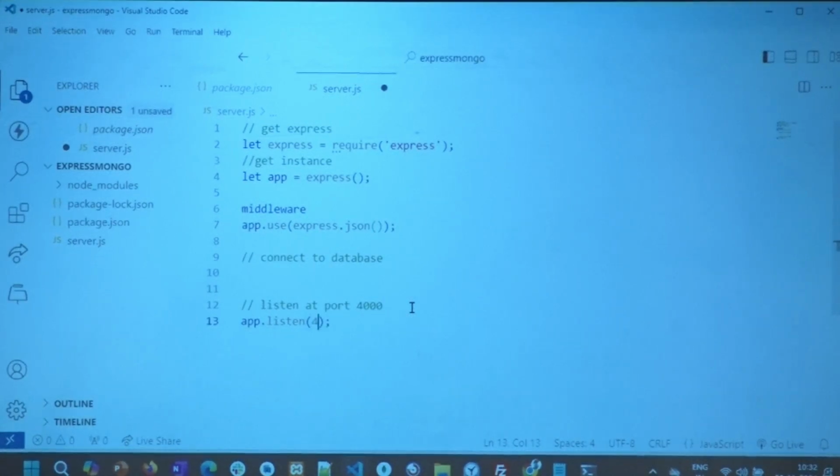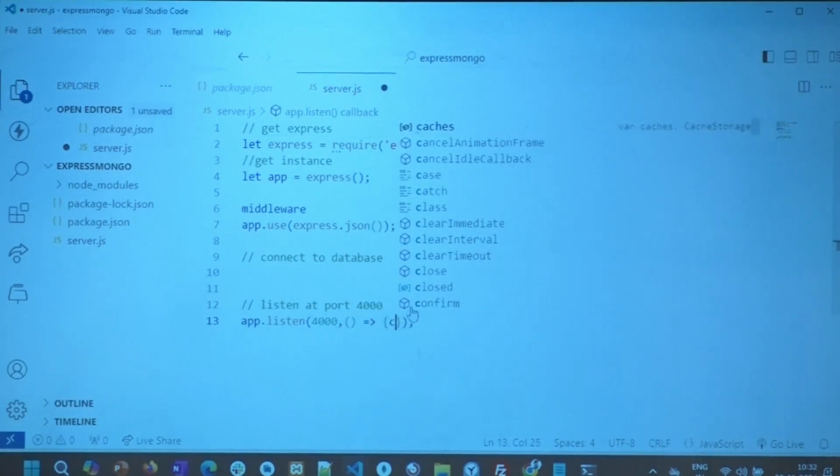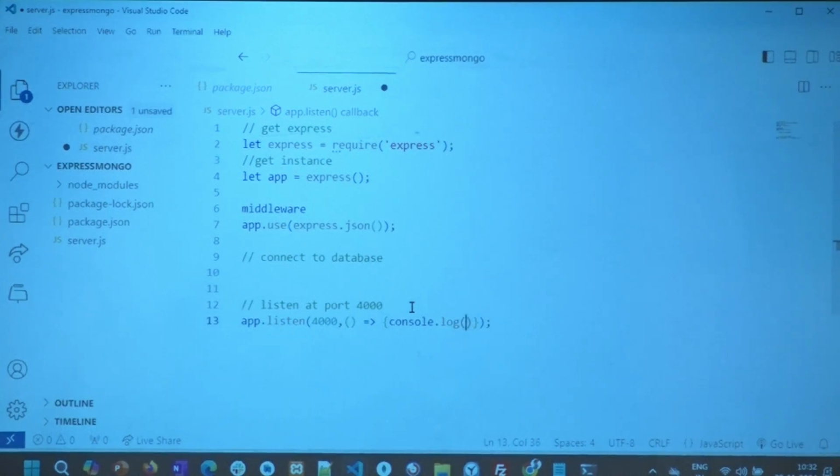Port at 4000, express always, right? Then I have my callback. I'll quickly type up console.log. Very simple. Backend server running at port 4000.